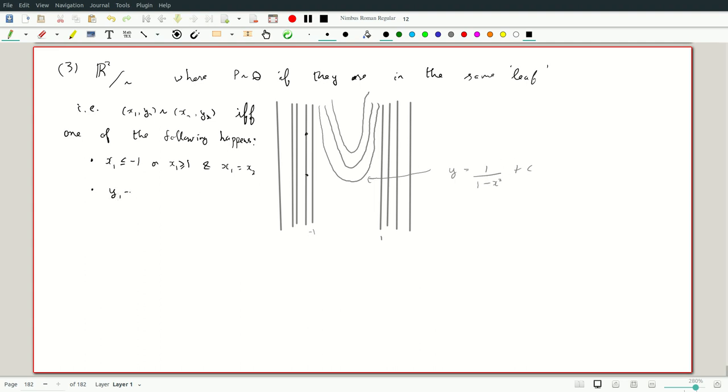So that is saying that y1 minus... so the second condition is only valid if the first one is true. So x1 belongs to the open interval (-1, 1), and the next part is well defined only if this is true, but we assume so. x1 and x2 both belong to (-1, 1), and y1 minus 1 over 1 minus x1 squared, which is the c of this graph, is y2 minus 1 over 1 minus x2 squared. Okay, so we have defined an equivalence relation. It's easy to see it's an equivalence relation.